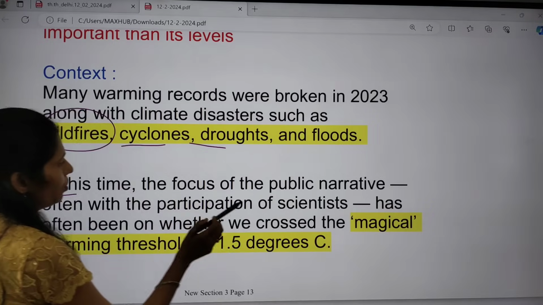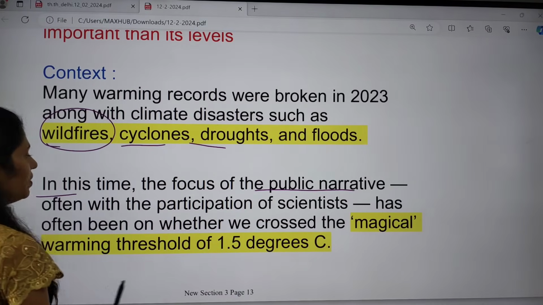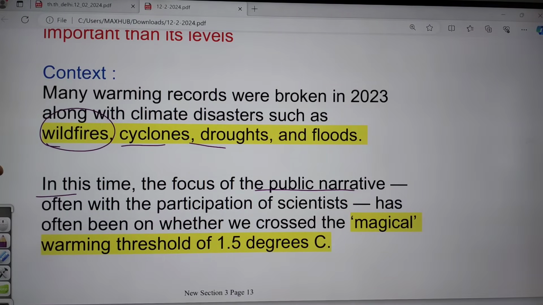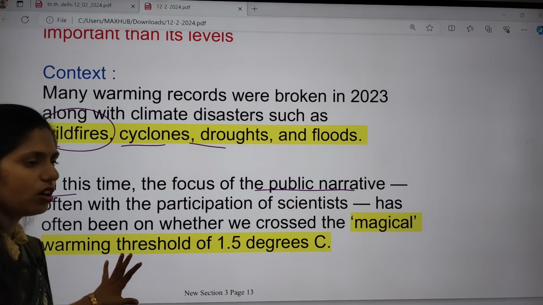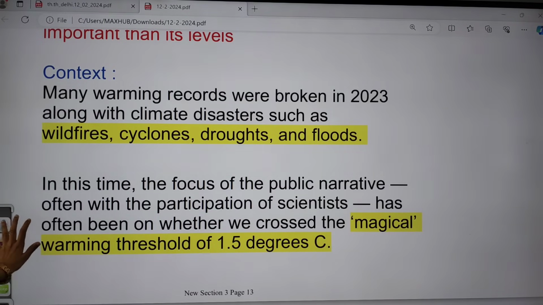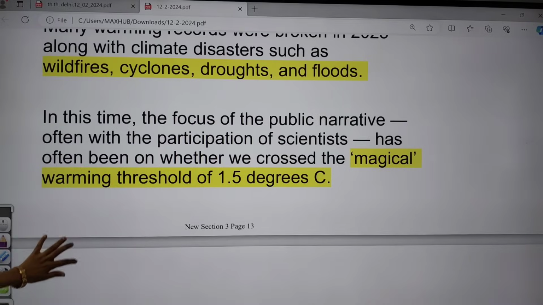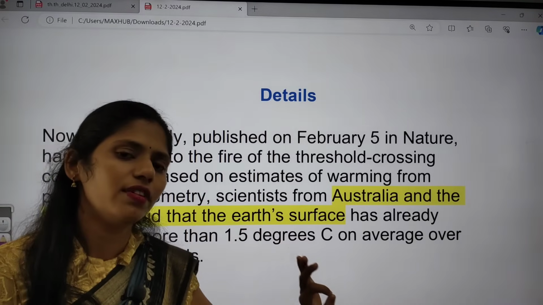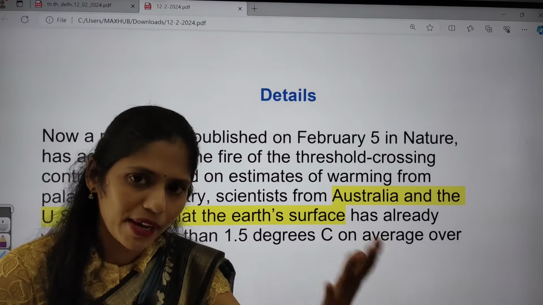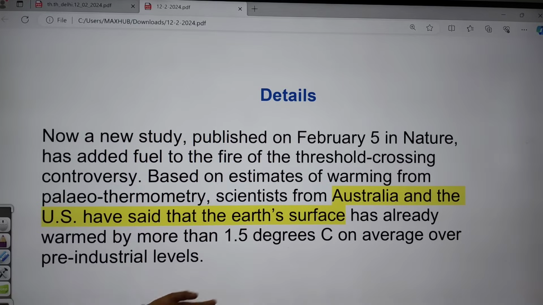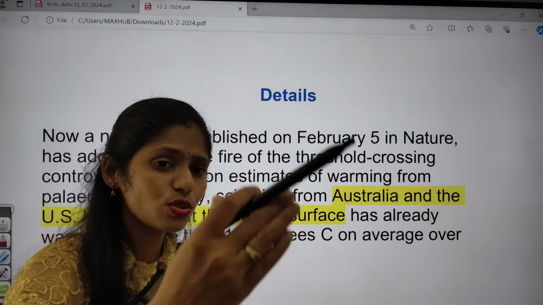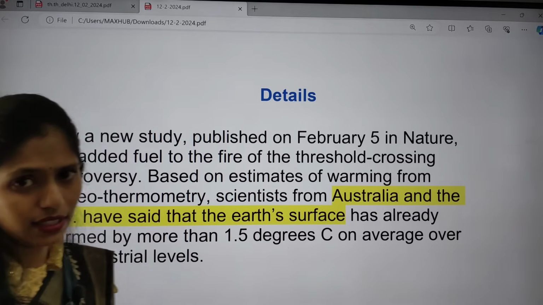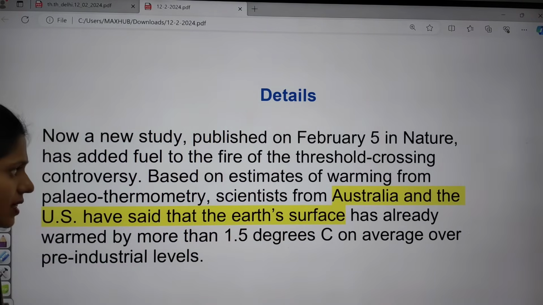And in this time, the focus of public narrative is often with the participation of scientists. So now they are especially focusing on the new study. In this new study, they are not focusing on the exact numbers. Here in the Paris climate deal, we said that we have to limit the rise to 1.5 degrees centigrade of temperature when comparing with the pre-industrial level. That means during the 1990s. So during the 1990s, what is the temperature there? From that temperature, we have to limit it to 1.5 degrees centigrade.